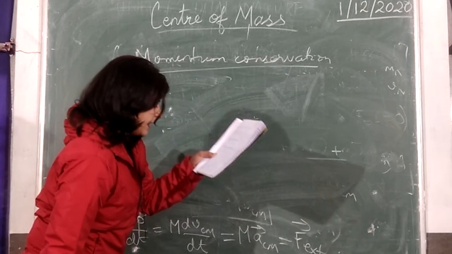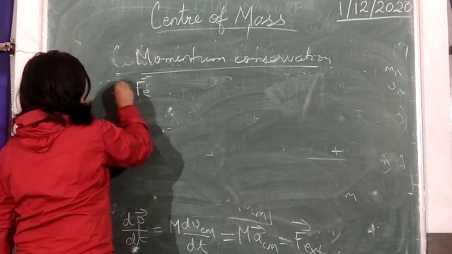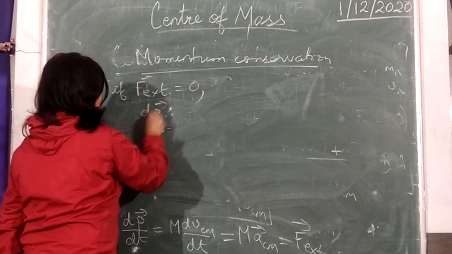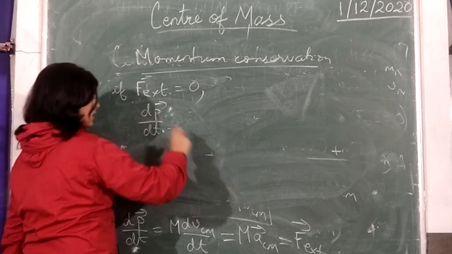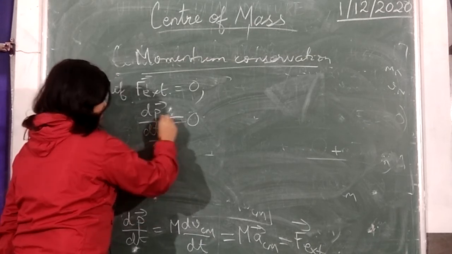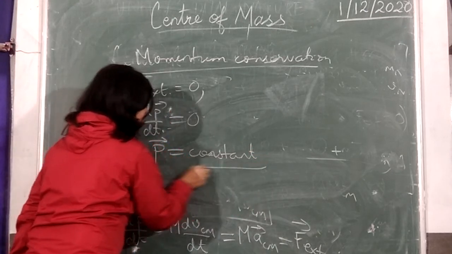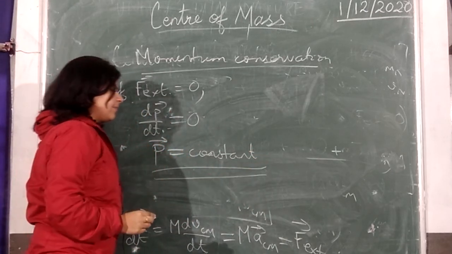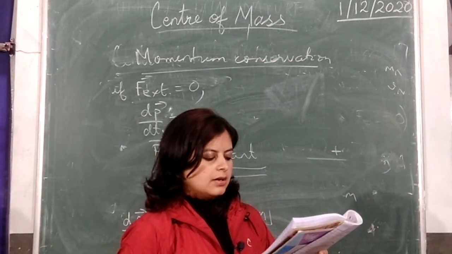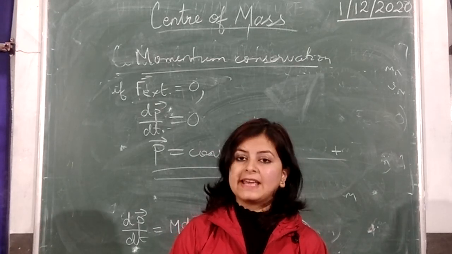Now for an isolated system, if F external is equal to 0, then dP by dt is equal to F external, that is equal to 0. If the derivative of a term is equal to 0, we can conclude that the term is a constant. So the total linear momentum of the system of n particles is a constant. So with this we have proved the law of conservation of linear momentum for a system of particles as well. Thank you for your attention.